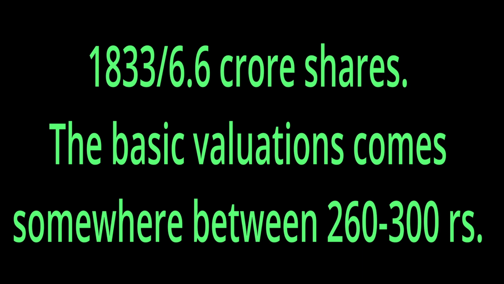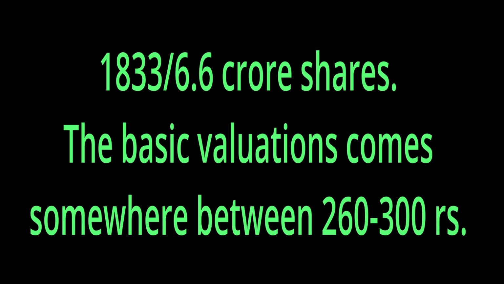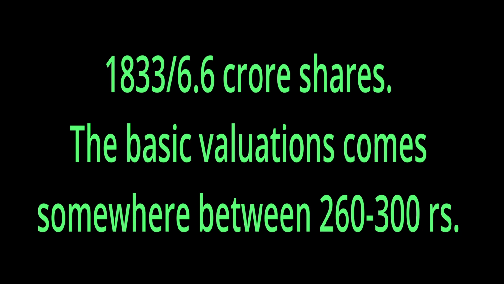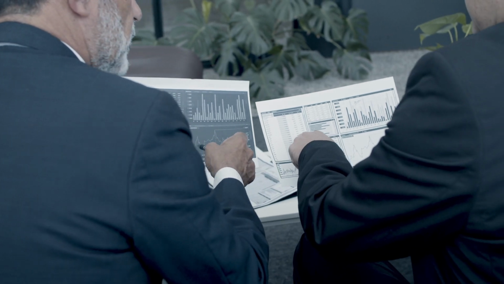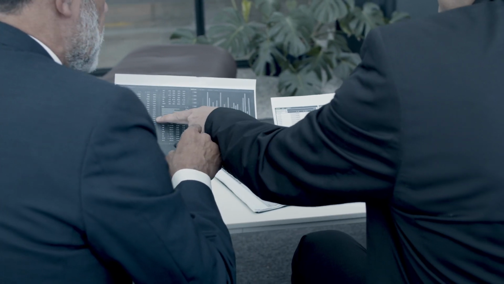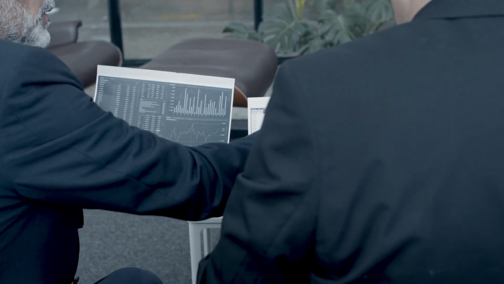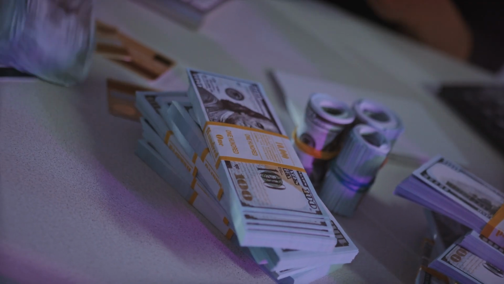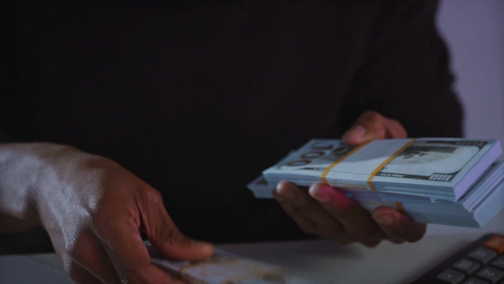So if we divide this amount by the equities after capital reduction, that is 6.6 crore approximately, I am taking approximate values here, the book value per share will come somewhere between 260 rupees to 300 rupees. That is the BVPS. As per my understanding and analysis of all these events, my personal opinion is that the capital reduction will fetch the true value of these firms.